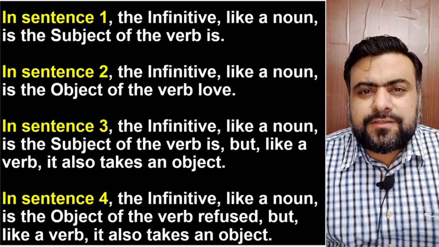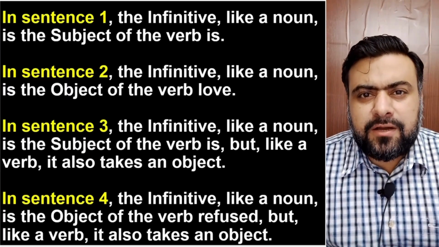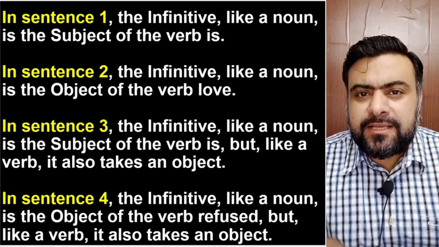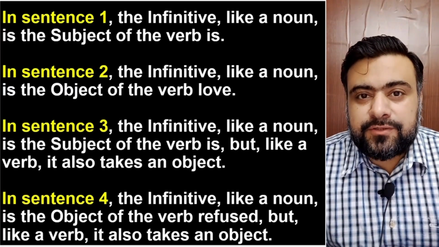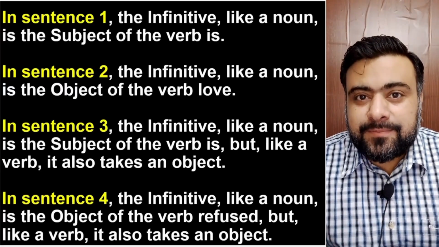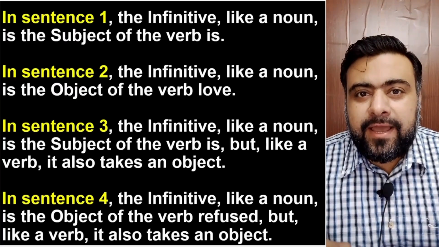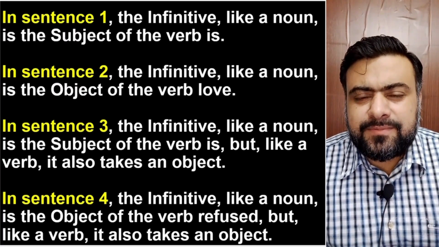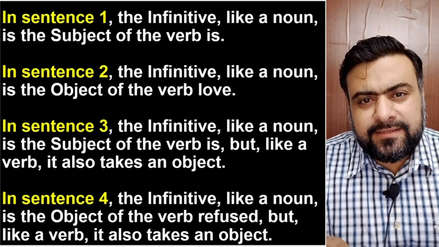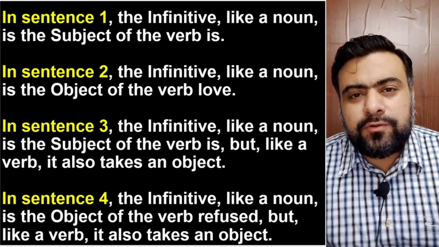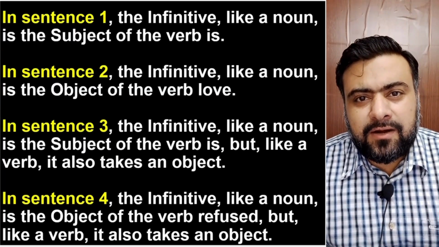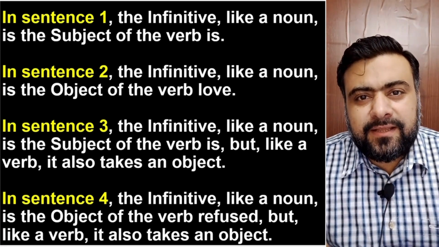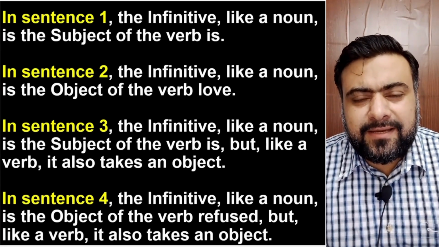In the third sentence, to respect our parents is our duty. Now, in this sentence, this infinitive, to respect, is performing two functions. It is acting like a subject and it is also acting like a verb. How is it acting like a subject? To respect our parents, this is the subject, is our duty, this is the predicate.